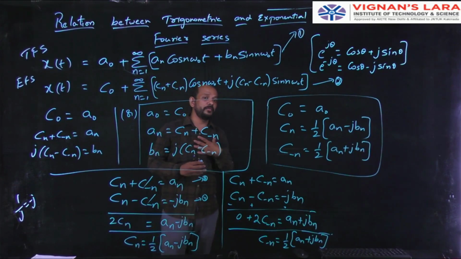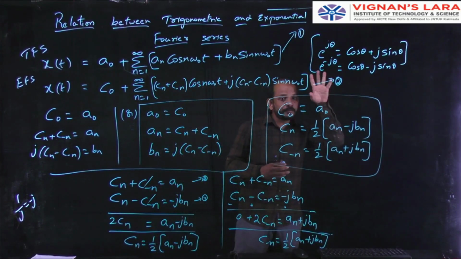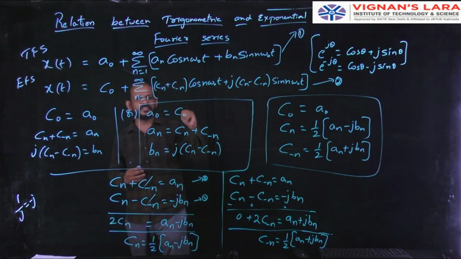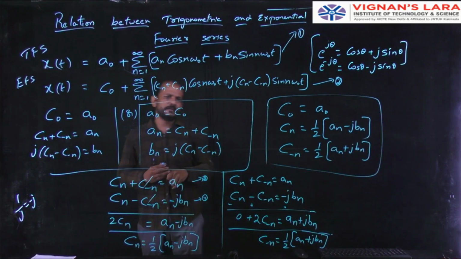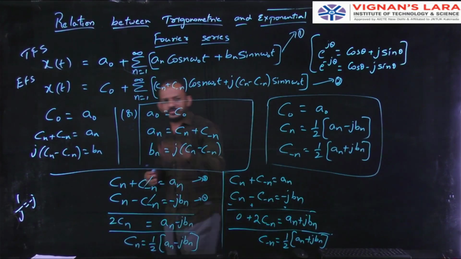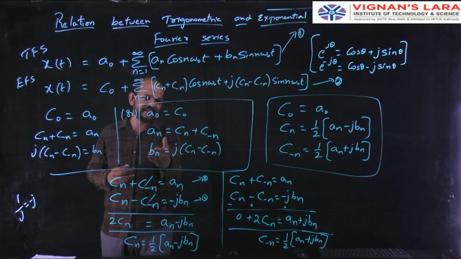I will do the problem using trigonometric Fourier series representation even though they had given the exponential Fourier series coefficients. They had given C0, Cn and C minus n. They had given all these values, and I can do the problem by using trigonometric Fourier series. So by using these formulas, first I will find A0, and then An, and then Bn.